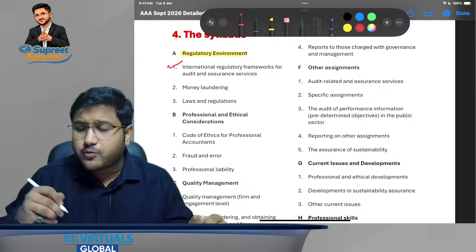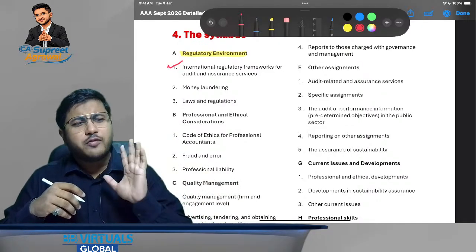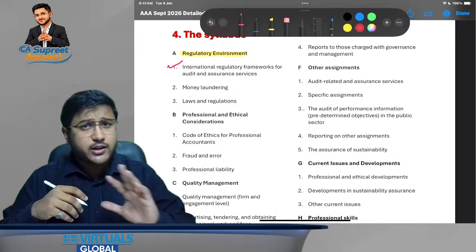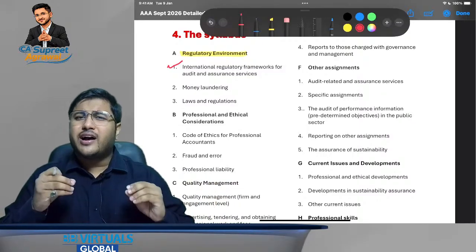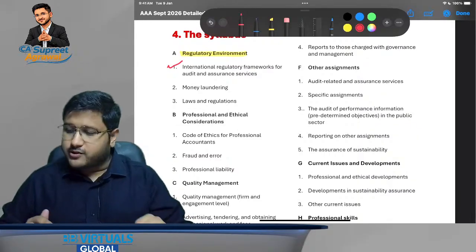So here, chapter number 1 is that chapter which resonates totally with your AA syllabus as well. So you will enjoy it, and if you have studied AA and not claimed the exemption, you are going to have a little feeling of nostalgia also, because here you are going to discuss a lot of similar concepts as well.